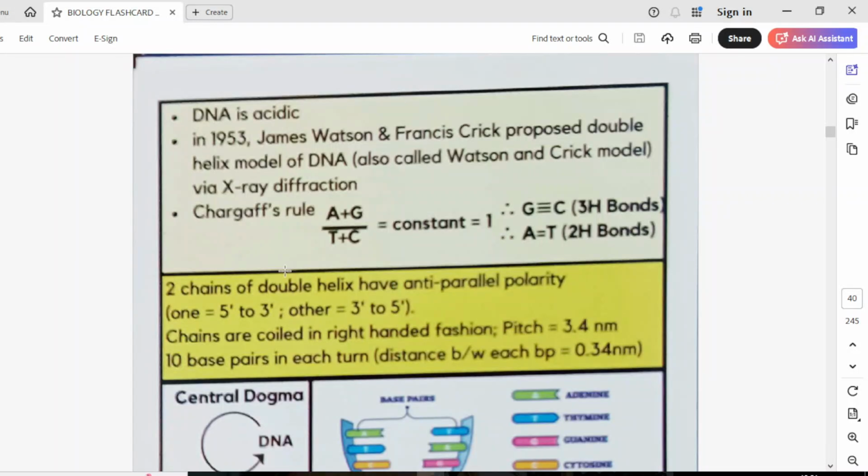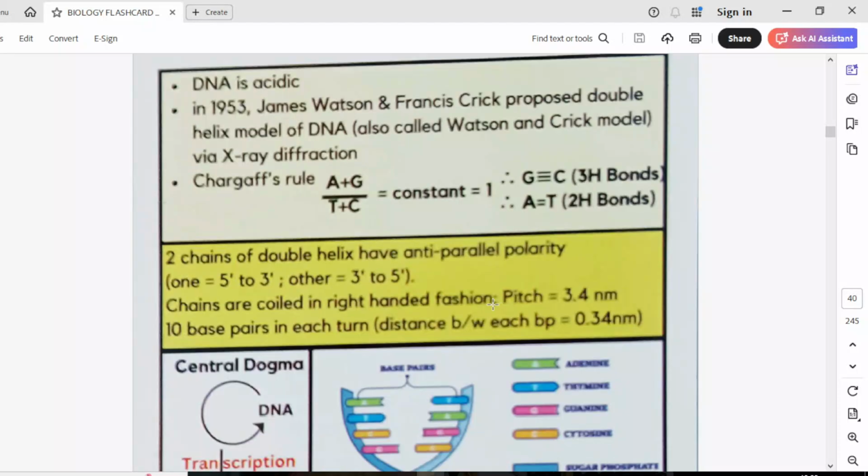We also discussed that the double stranded model of the DNA was presented by James Watson and Francis Crick in 1953, with the help of X-ray diffraction data generated by Rosalind Franklin and Maurice Wilkins. So DNA in nature is acidic, and negative in charge, as we have discussed. Now Chargaff's rule, that is A plus G and T plus C is constant. The bond between G and C will be 3 hydrogen bonds, and the bond between A and T will be 2 hydrogen bonds.